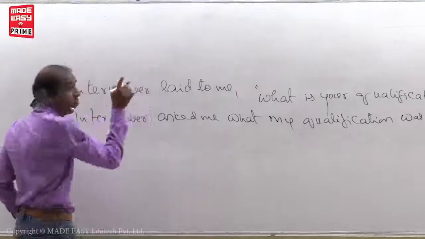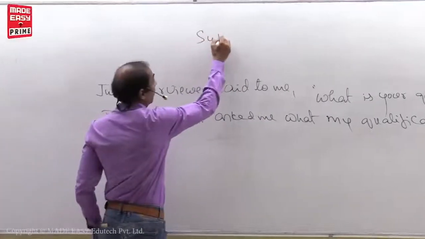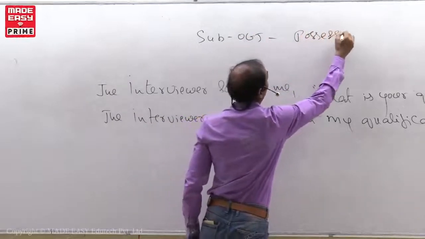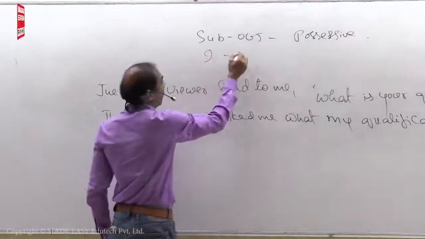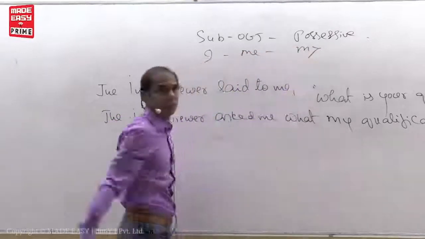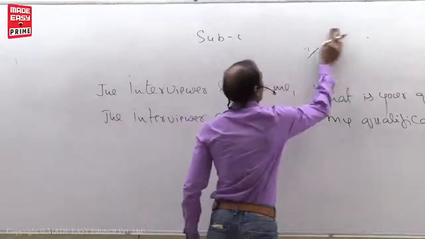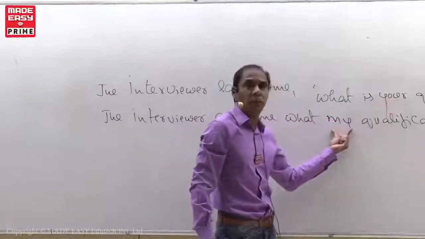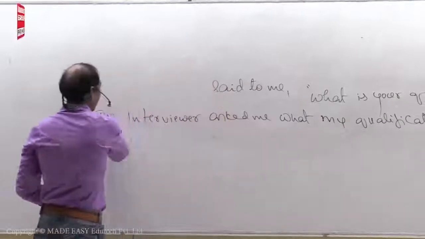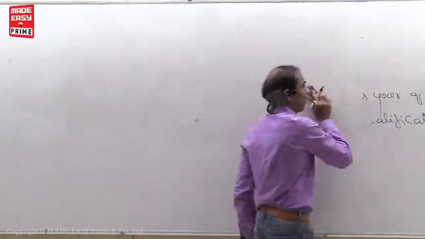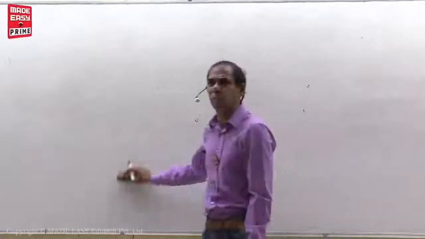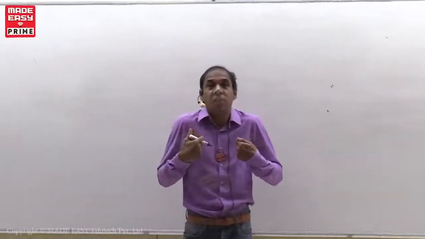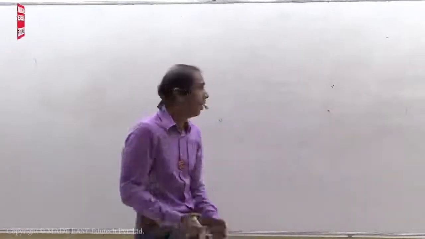The third one is the possessive person: I, me, my, like this. If a possessive person is given here, you have to write a possessive person. Also you have no need to confuse. See, he is asking my qualification. If you think like this, you can easily decide. Right? One more.